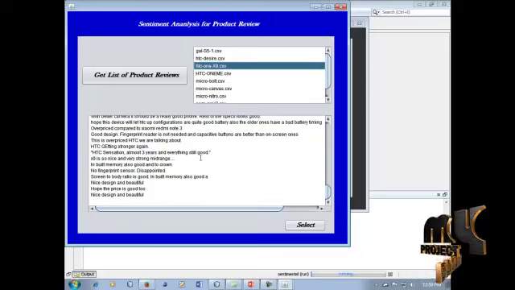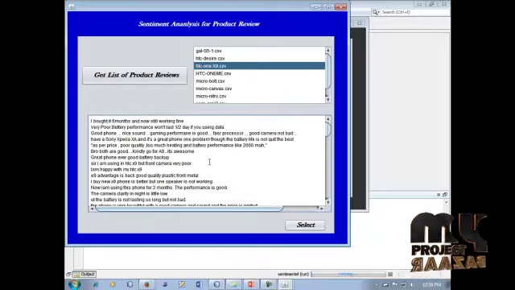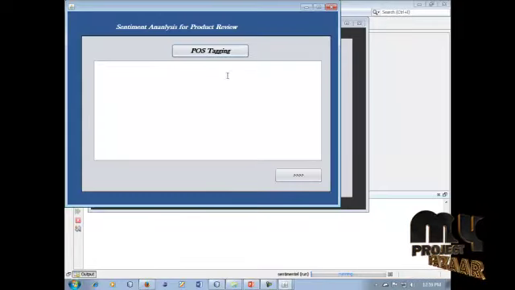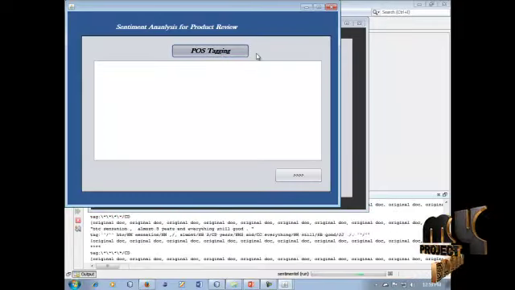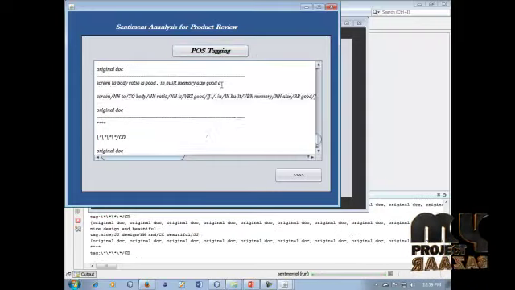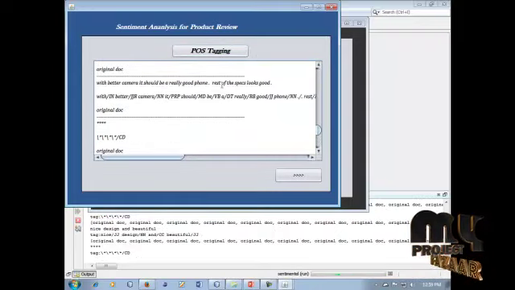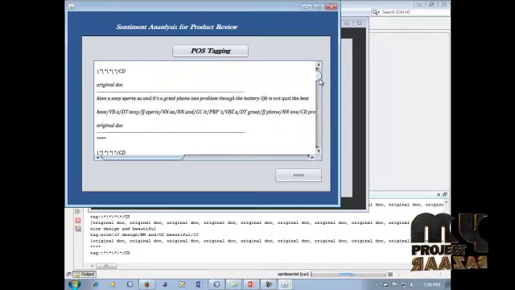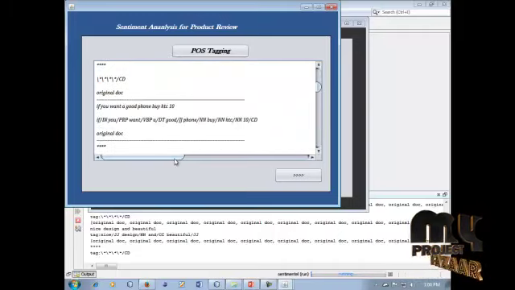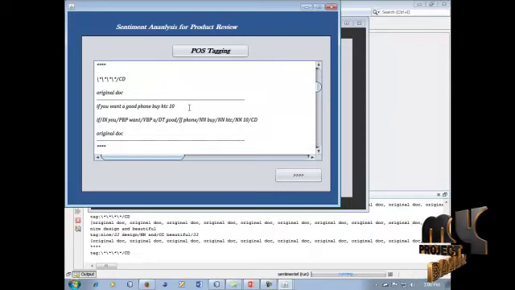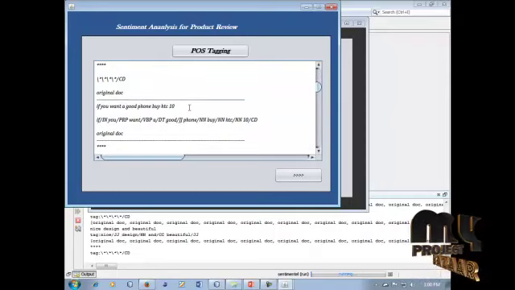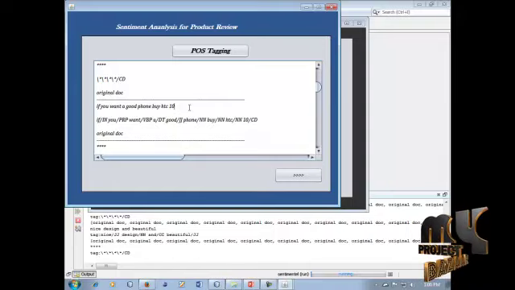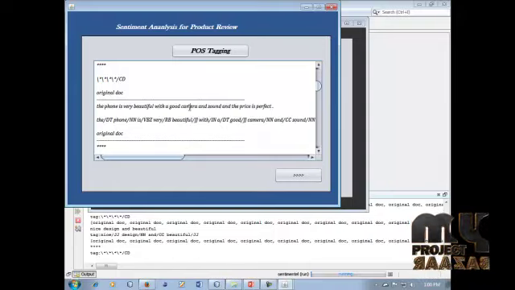We can take the HTCX9.csv format. This phone's information is displayed. Select it. So it is the POS tagging information. Our POS tagging information is displayed in this process. POS tagging is a tool that can be used for removing unwanted words. For example, if the product is good, words like that can be removed. The nouns and verbs are displayed in this process.